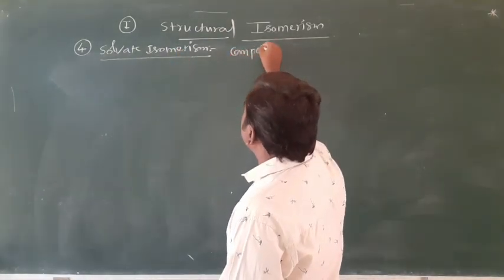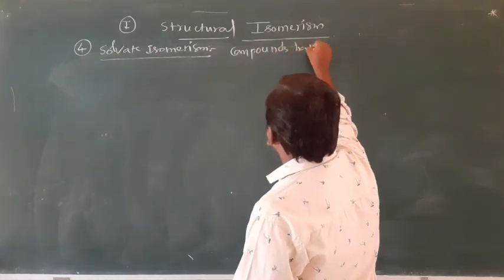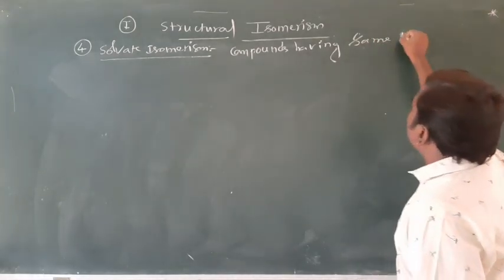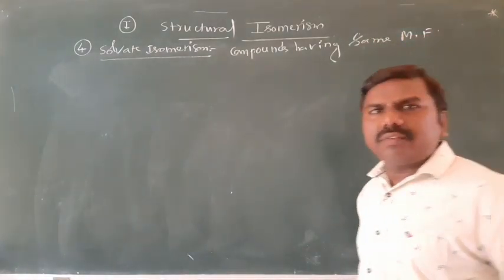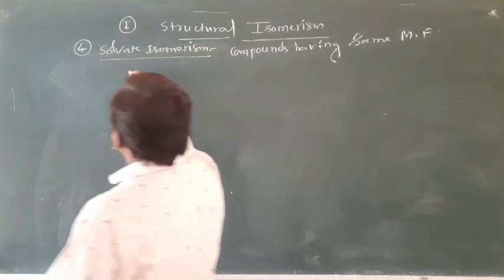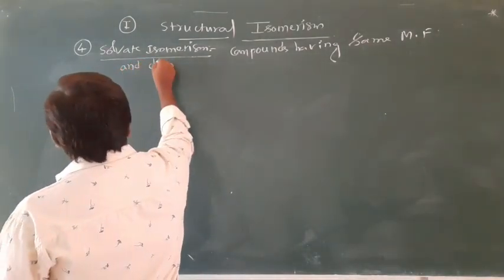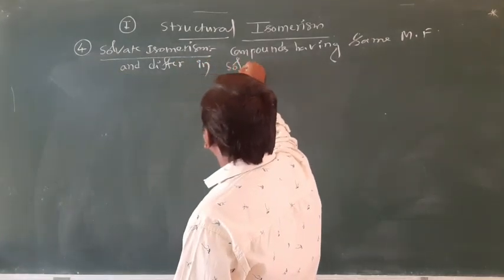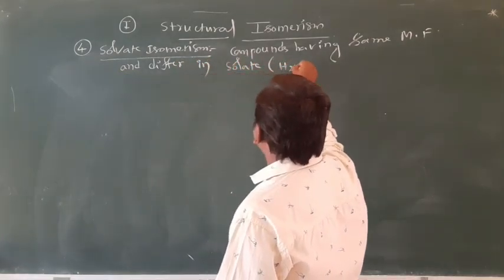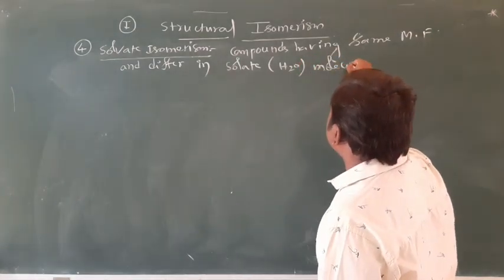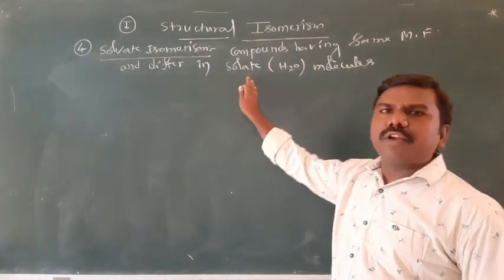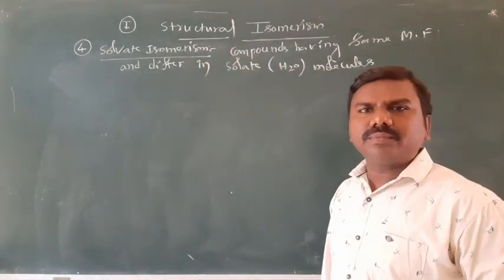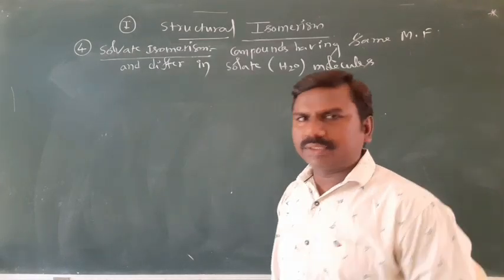Compounds having the same molecular formula or chemical formula but differing in solvate, it means water molecules, especially differing in the number of water molecules, are called solvate isomers, and the phenomenon is solvate isomerism.